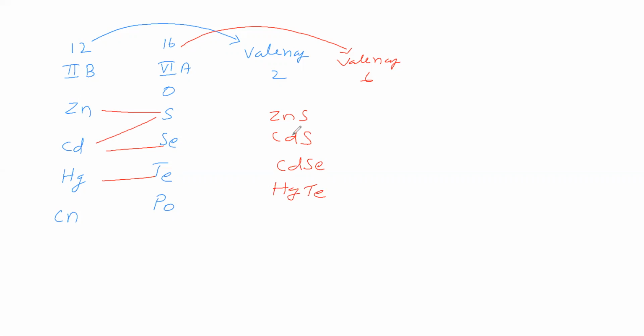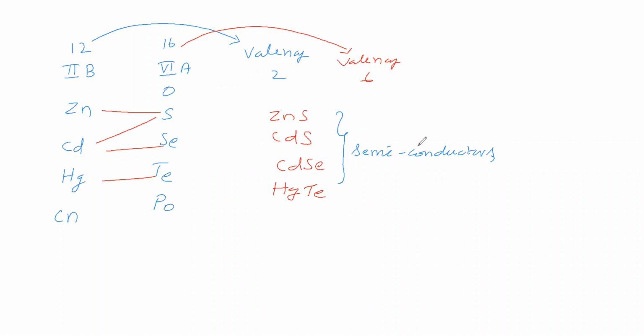What about the behavior of these compounds? The behavior of these compounds is that they are semiconductors.